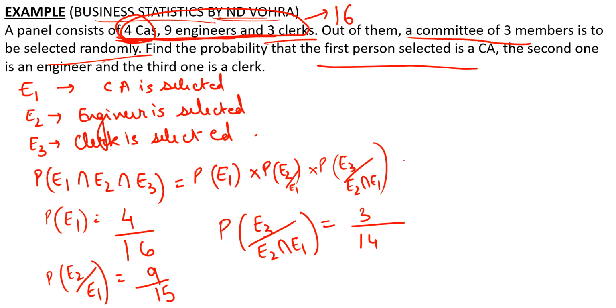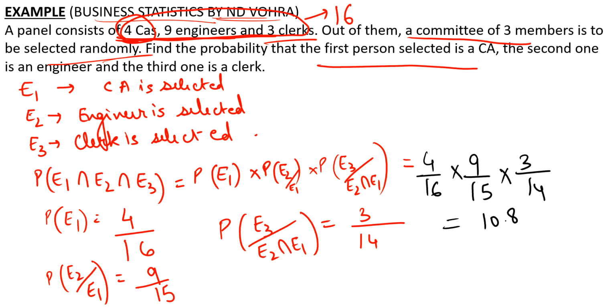Right? So now putting the values in this formula, what will we get? We can simply put these values, that is 4 by 16 multiplied by 9 by 15 multiplied by 3 by 14. So this is simply equal to 108 upon 3360, which is equal to 0.032. You can leave it either way, right? So here we have seen how we have used multiplication theorem to solve the question of intersection of three different events, right? So this is what basically is multiplication theorem.